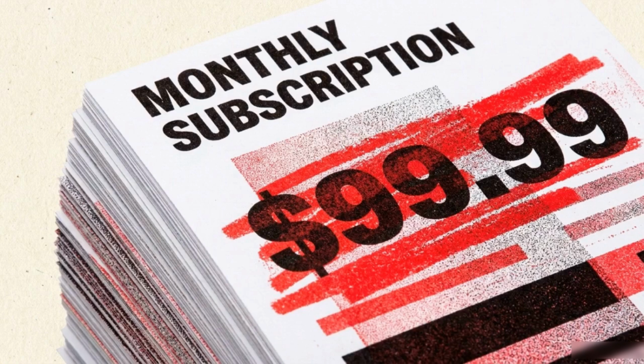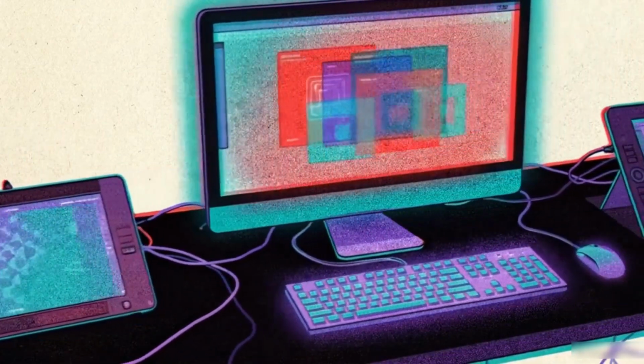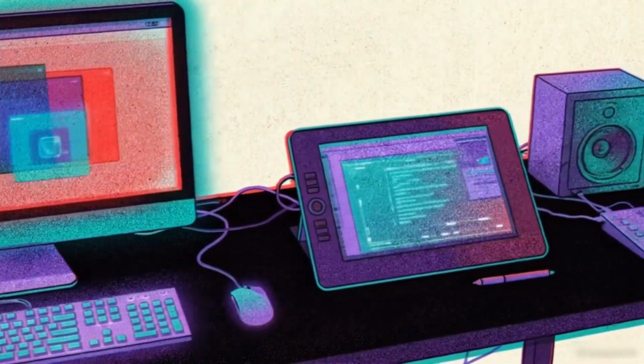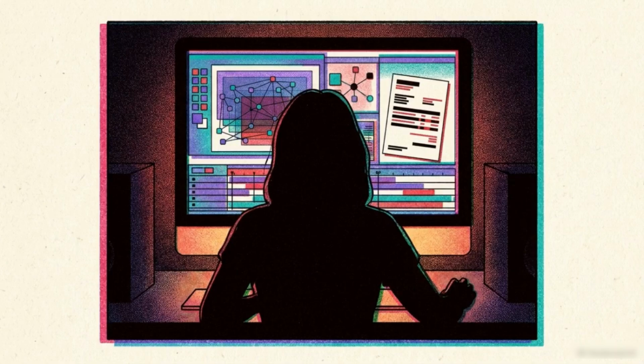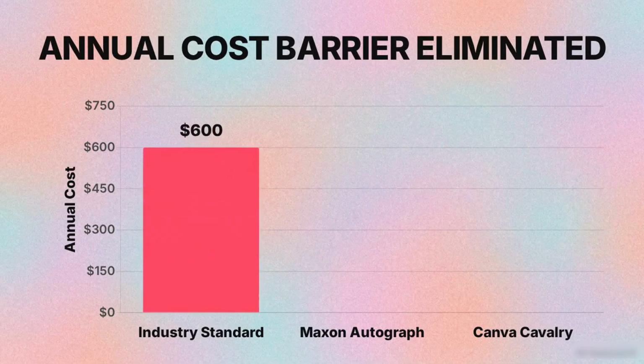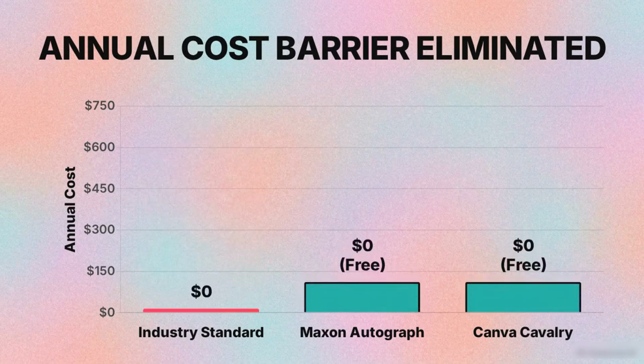The recurring invoice for animation software is starting to look optional. For the first time in years, the barrier to entry for professional-grade motion design tools is dropping from a monthly subscription to zero. Historically, the financial commitment required to access high-end visual effects software has acted as a gatekeeper, excluding solo creators and beginners who couldn't justify a lifelong rental agreement with their software provider. That barrier just took a significant hit.